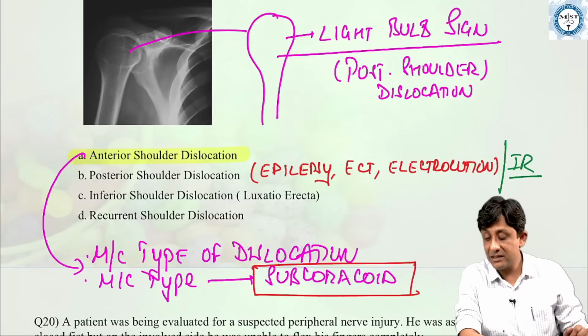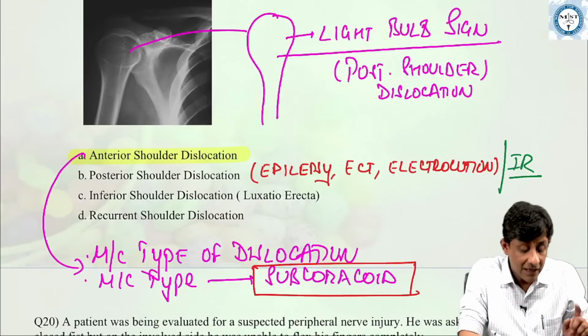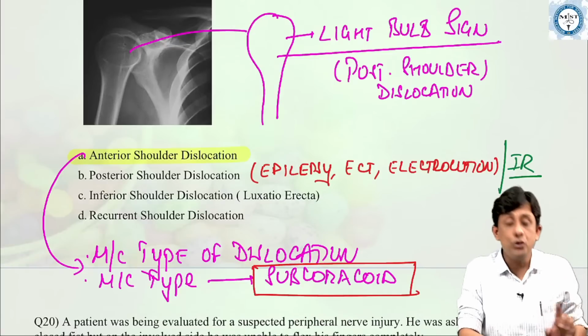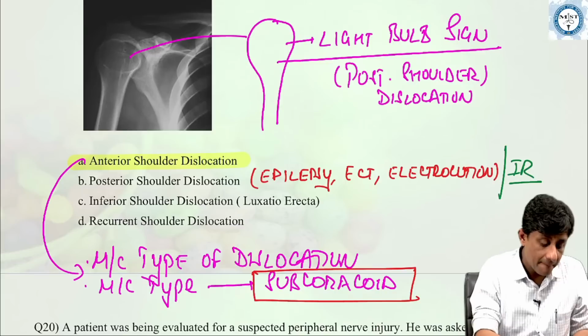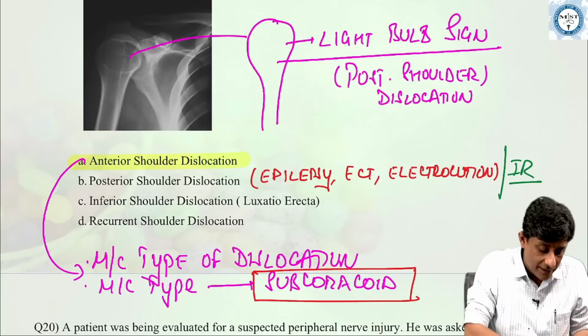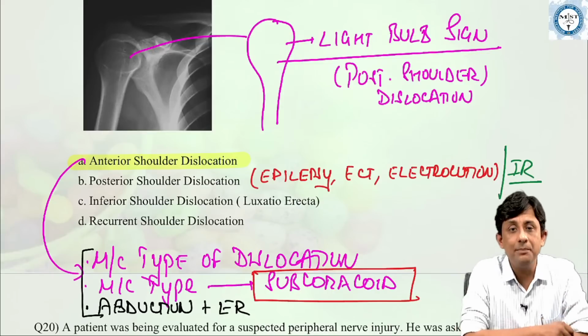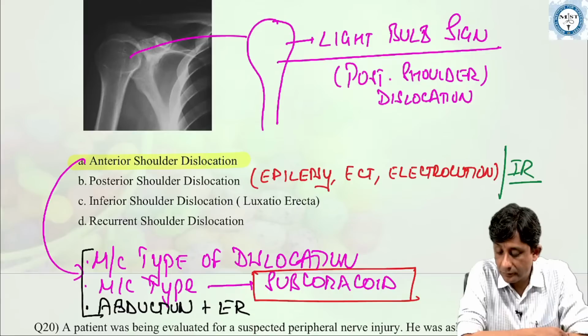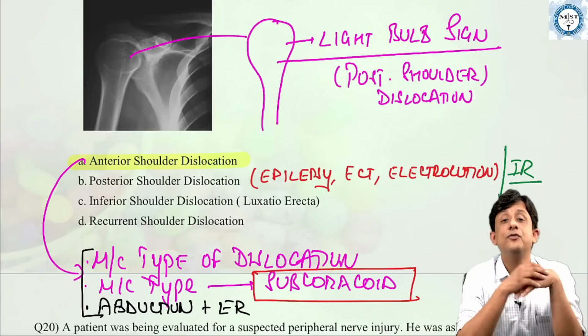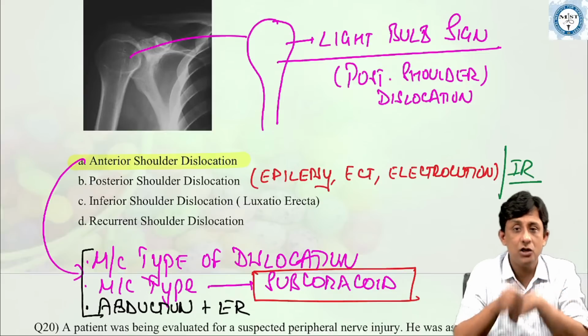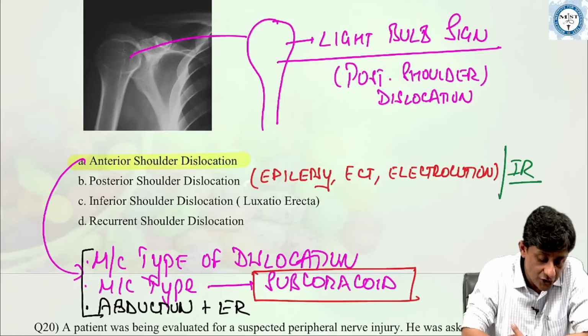That's the second important thing. And the attitude of the limb in this case will be that of abduction plus external rotation. Abduction and external rotation. So in the subcoracoid type, the attitude of the limb will be that of abduction and external rotation. Okay?